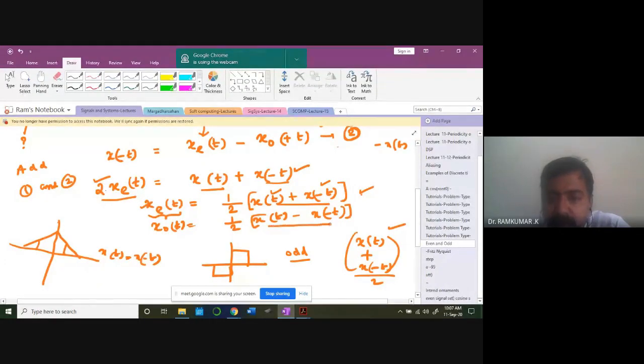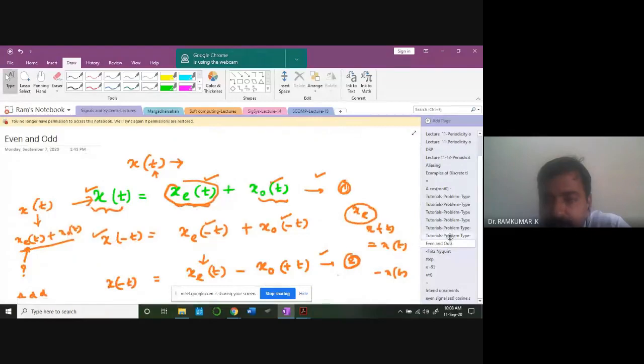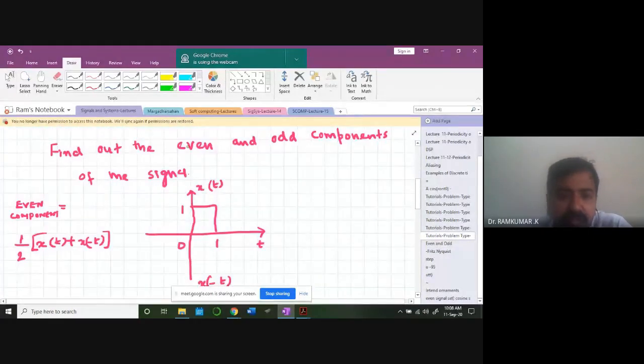The same manner you subtract and you get the odd component. So easily you can visualize this now. Okay, so for example, if this problem is to be taken, the question will be like this: find out the even and odd components of the signal.